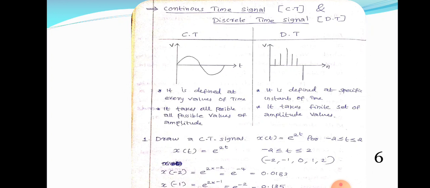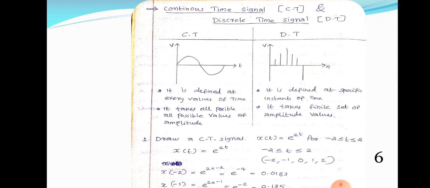What about discrete time signal? It takes a finite set of amplitude values. There is no continuity in the amplitudes. There is continuity in the amplitudes in the case of continuous time signal, but in discrete time signals, it takes a finite set of amplitude values. For each corresponding finite instance of time, there is a finite value of amplitude. So amplitude is not continuous, as in the case of continuous time signal, where amplitude is continuous.